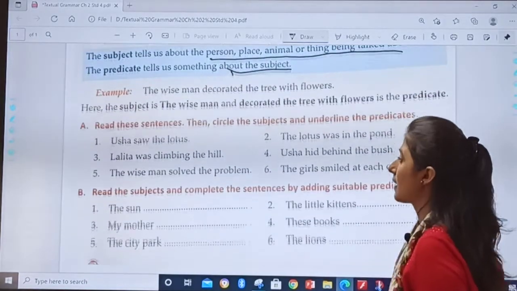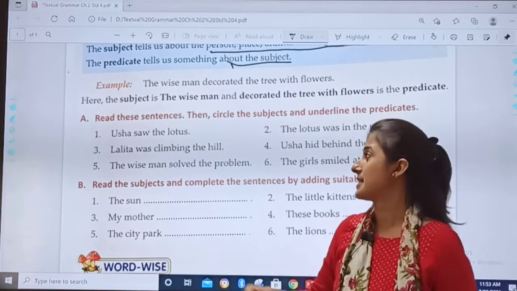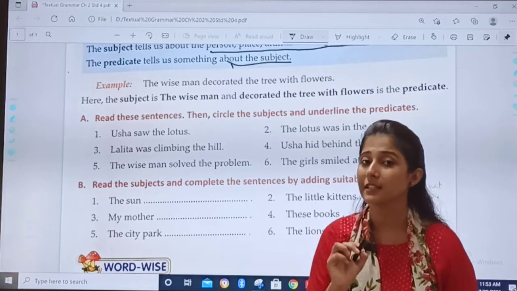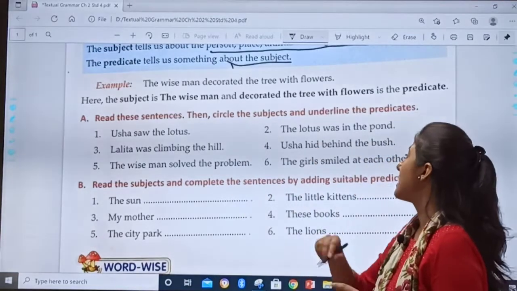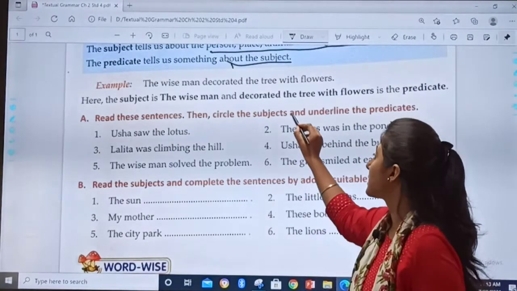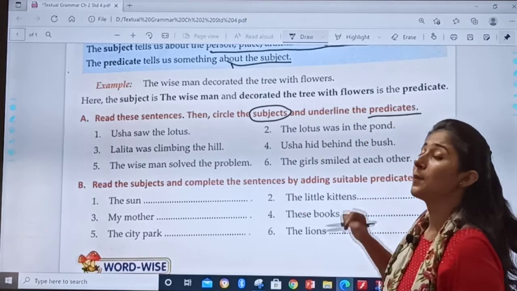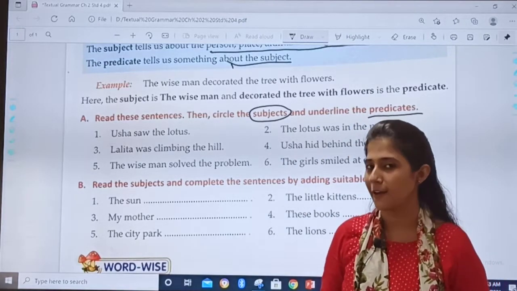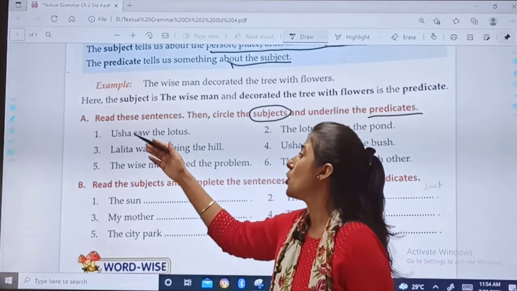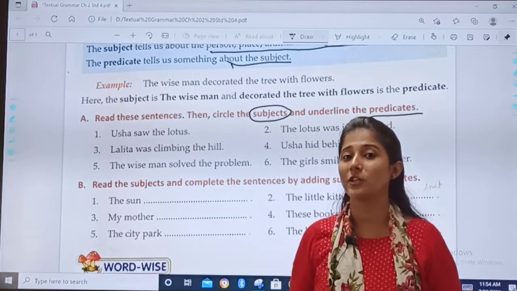See, exercise A. Read these sentences. Then circle the subjects and underline the predicate. You have to circle the subject and underline the predicate. Do it carefully. First, Usha saw the lotus.